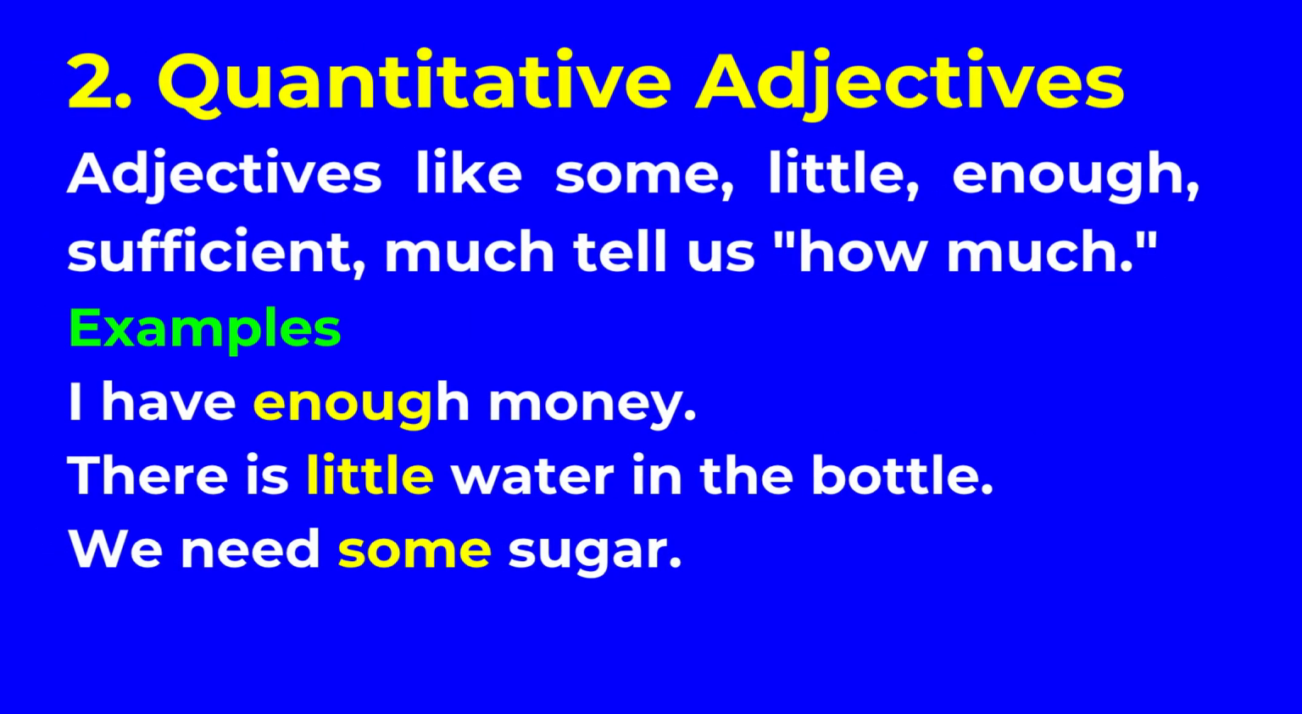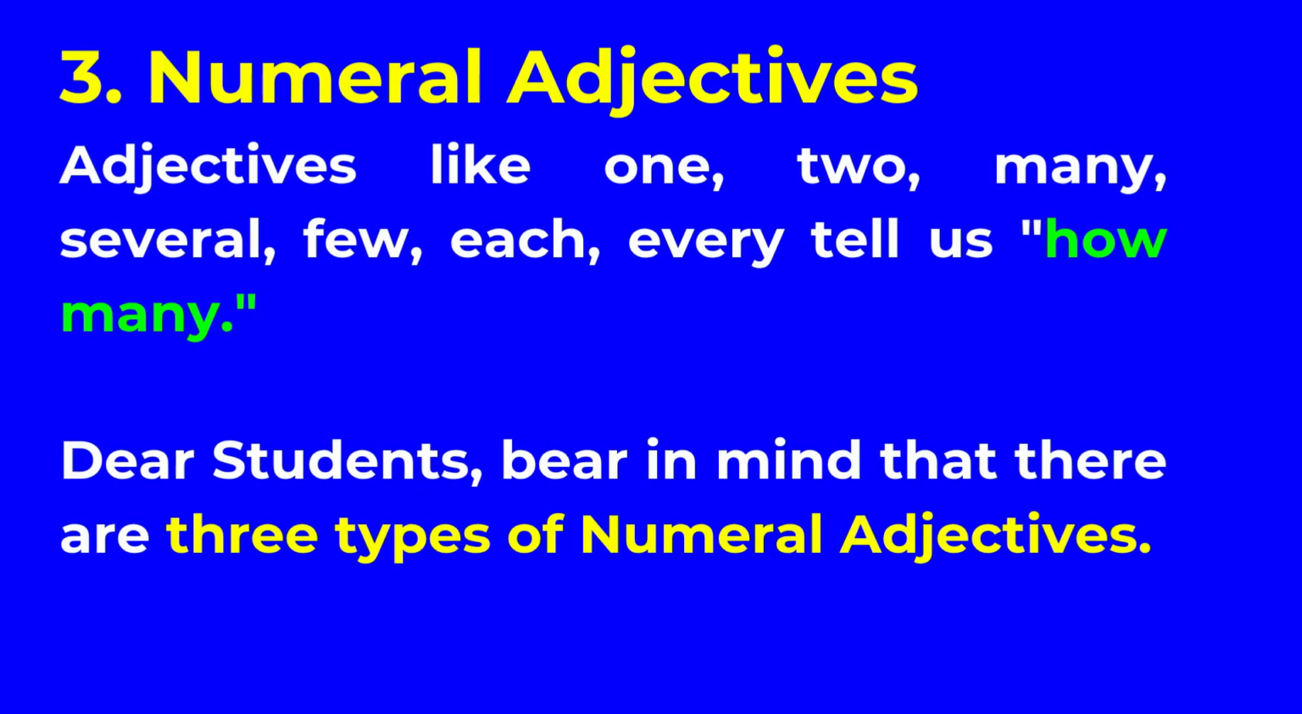2. Quantitative adjectives. Adjectives like some, little, enough, sufficient, much tell us how much. Examples: I have enough money. There is little water in the bottle. We need some sugar. 3. Numeral adjectives. Adjectives like one, two, many, several, few, each, every tell us how many.